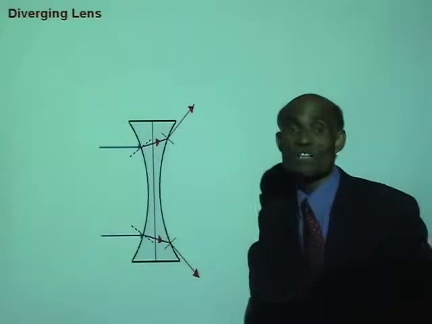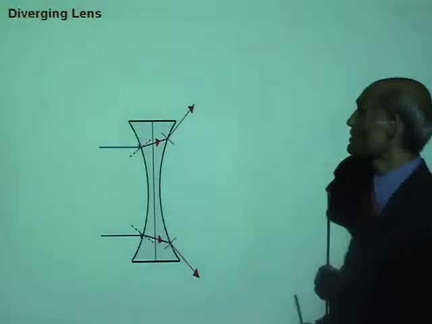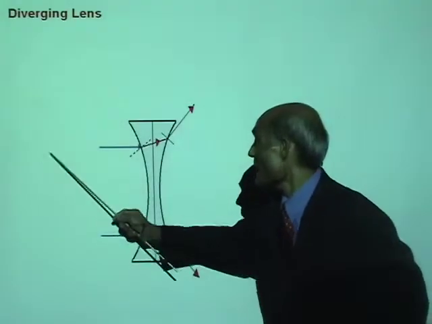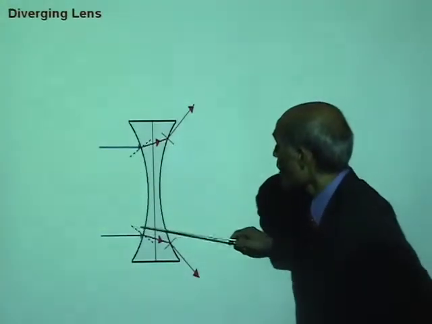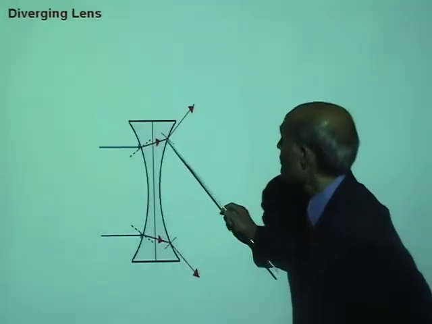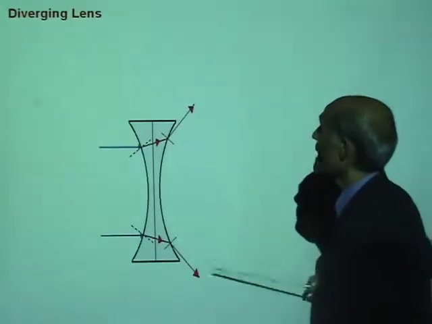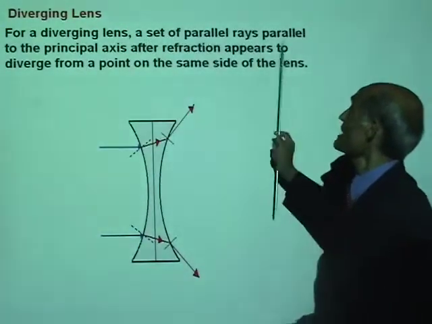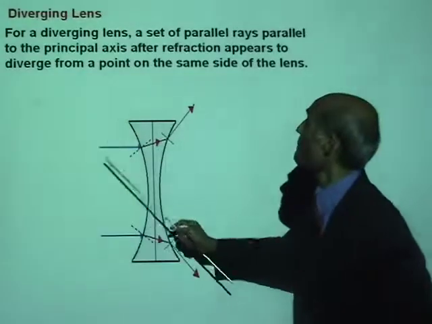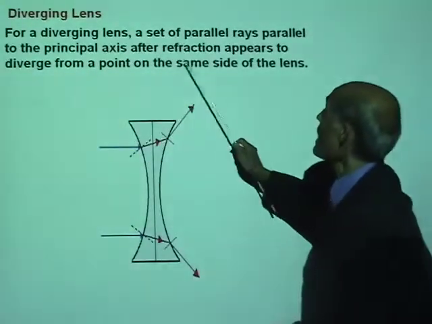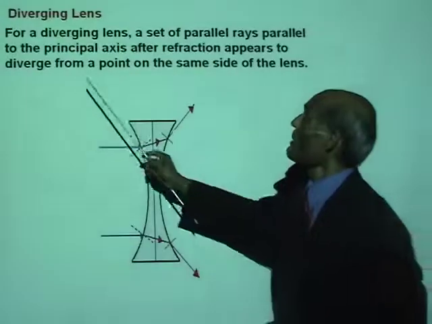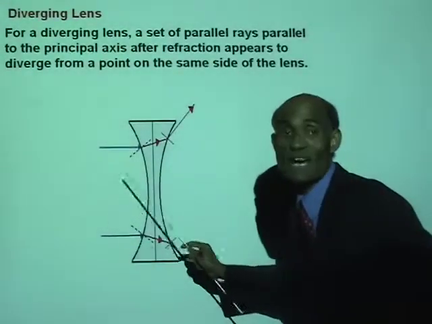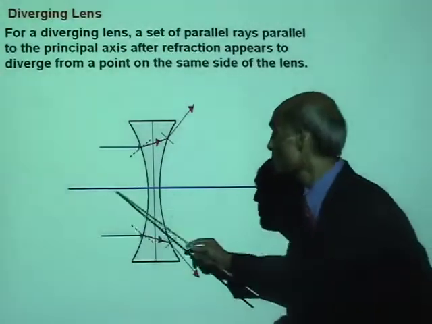Now, what happens to a diverging lens? For a diverging lens, a set of parallel rays falling on the lens, after passing through the lens, will all diverge. For a diverging lens, a set of parallel rays that are parallel to the principal axis, after refraction, appear to diverge from a point on the same side of the lens. This is the principal axis.